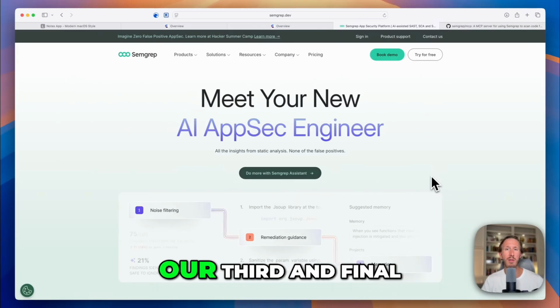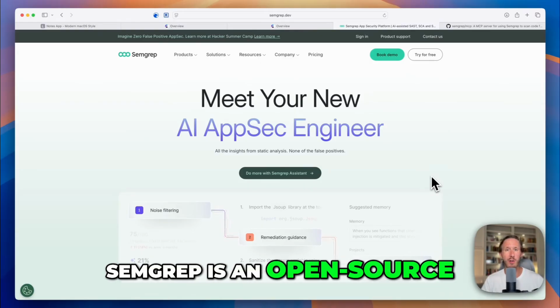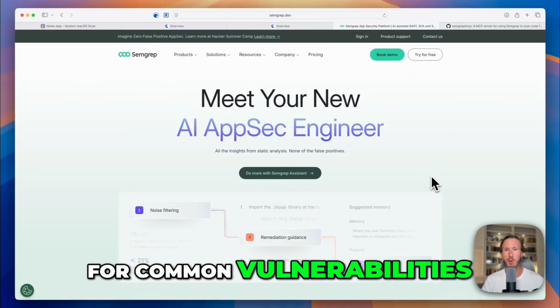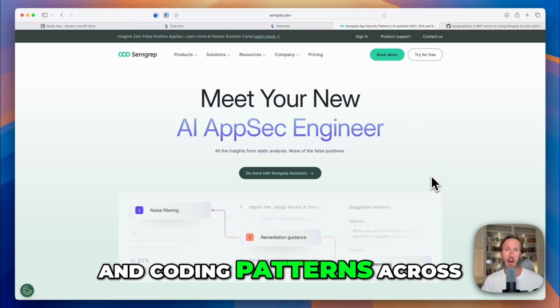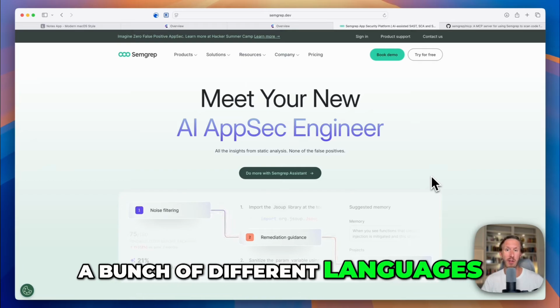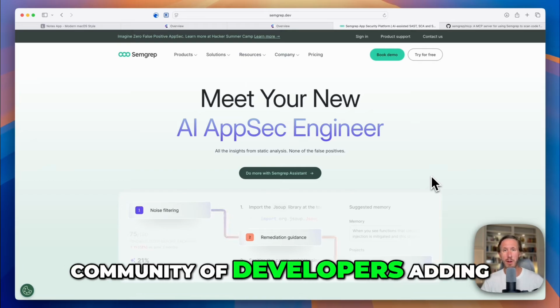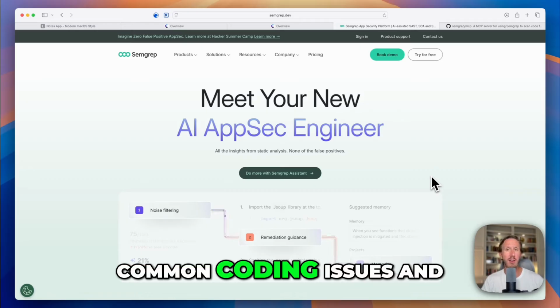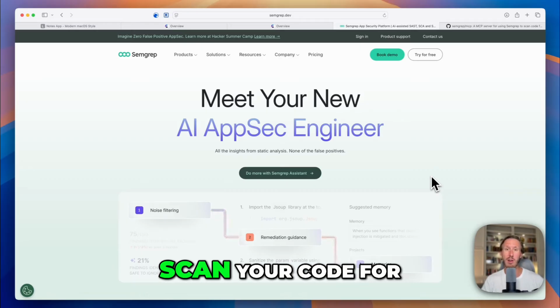That brings us to our third and final MCP tool, which is Semgrep. Semgrep is an open source application security tool that scans your code base for common vulnerabilities, bugs, and coding patterns across a bunch of different languages. It has a strong community of developers, adding to its growing library of more than 2,000 common coding issues and vulnerabilities that it will scan your code for.